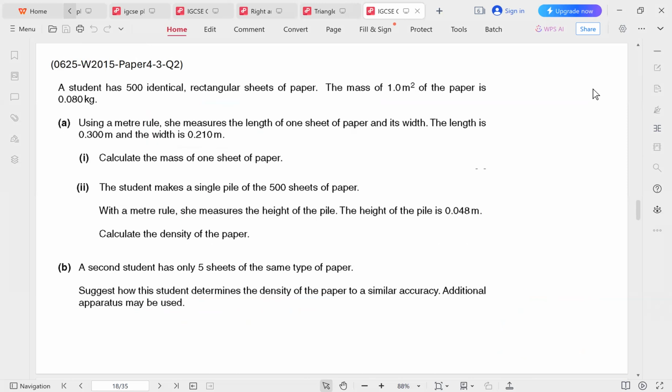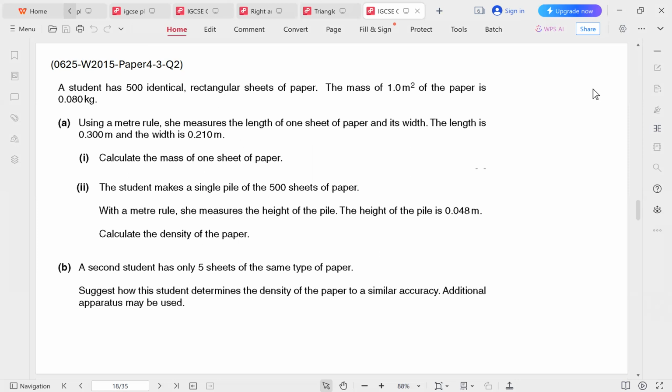A student has 500 identical rectangular sheets of paper. The mass of 1 meter squared of the paper is 0.08 kilograms. Using a meter rule, she measures the length of one sheet of paper and its width. The length is 0.3 and the width is 0.21 meters. Calculate the mass of one sheet of paper. So how would we calculate the mass?